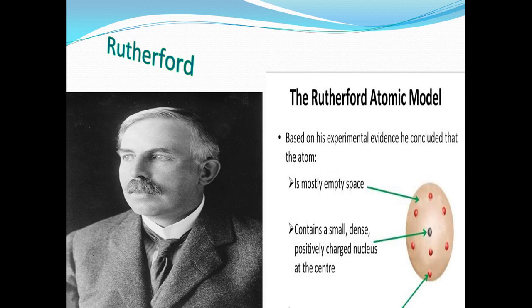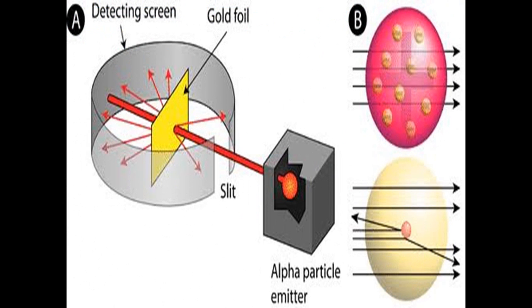Then another great scientist was called Rutherford. Rutherford also did an important experiment. I'm so sorry to go through this experiment, but you have to understand it. It is called the gold foil experiment. Let's concentrate together. What about gold foil and Rutherford's experiment?